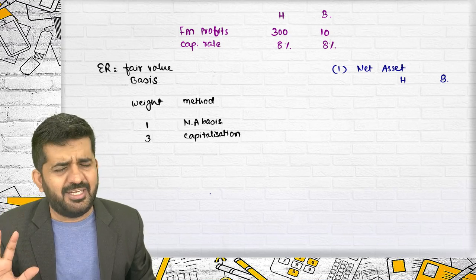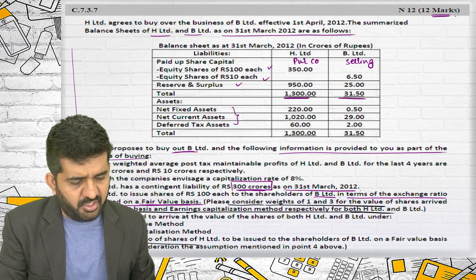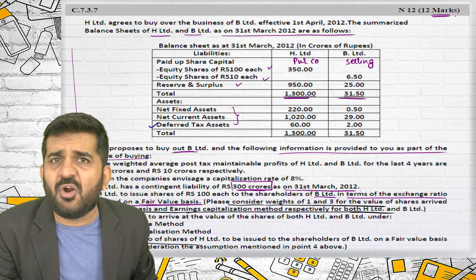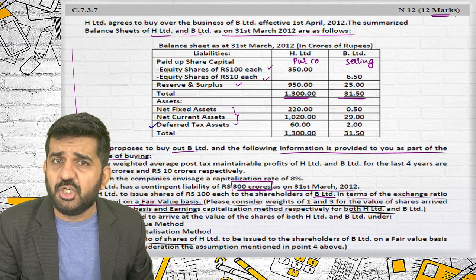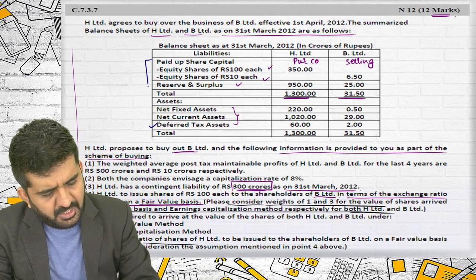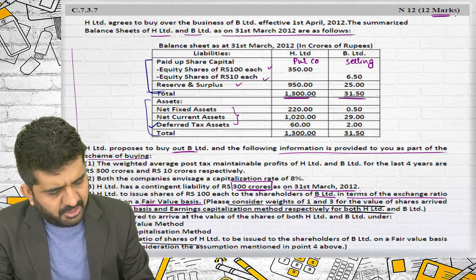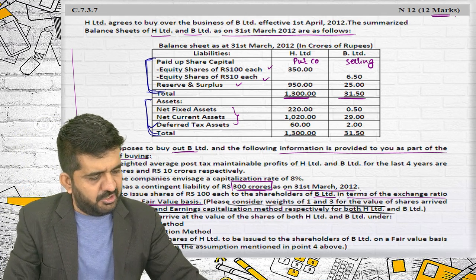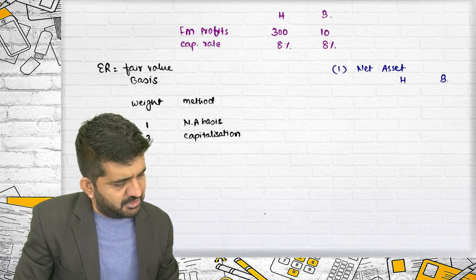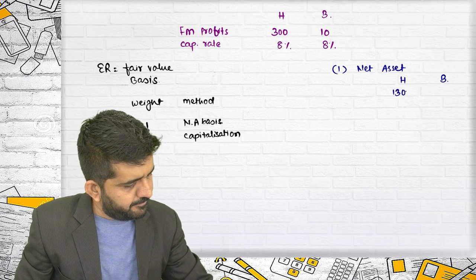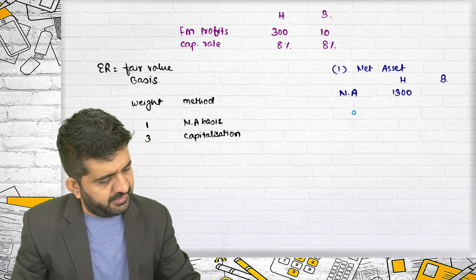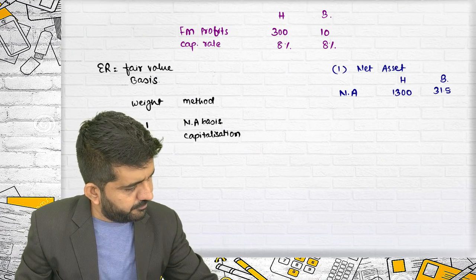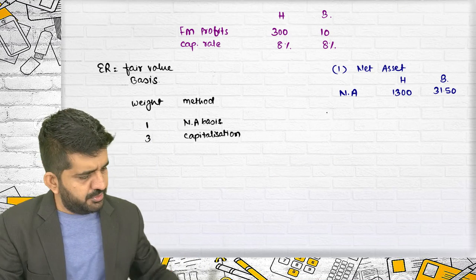The answer might differ because there is some deferred tax asset. Are they real assets? The answer is yes. They are not fictitious assets which you can just reduce. So the answer will be the same probably. There are no outside liabilities, so either you take total assets or total liability, it does not make any difference. H Limited is 1300, it is net asset directly, and this is 31.5. All the rupees are in crores.